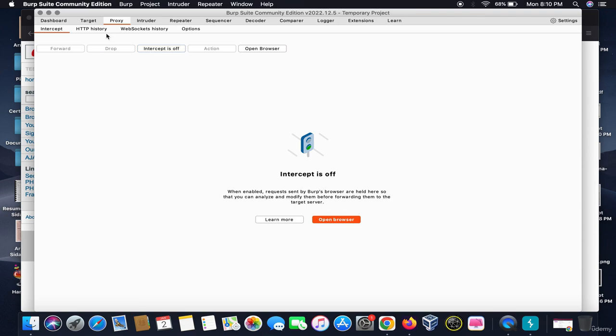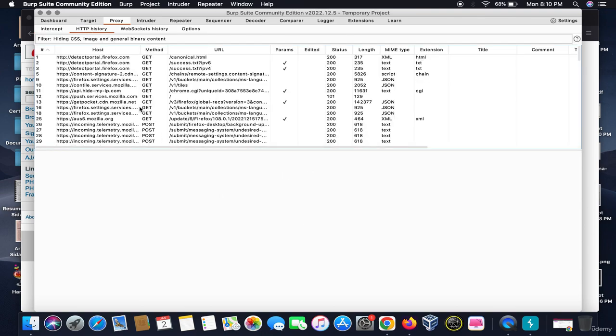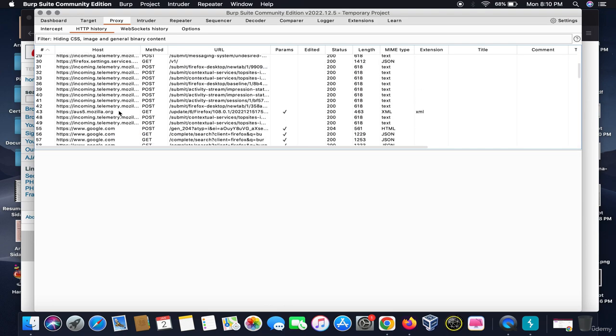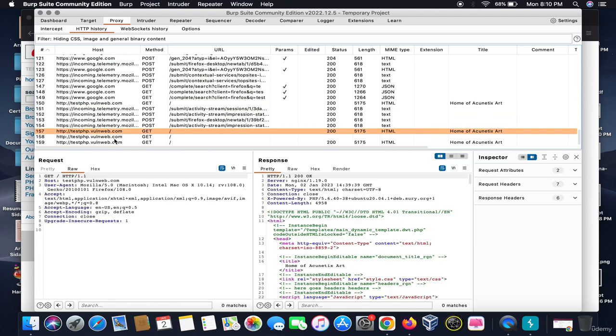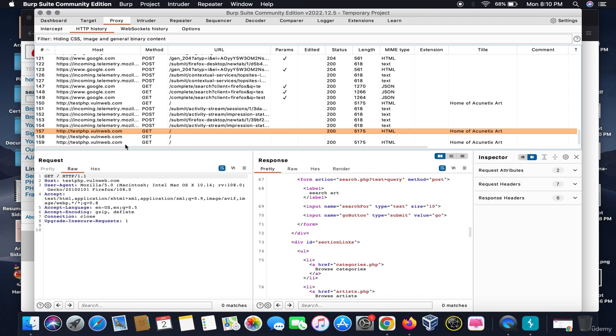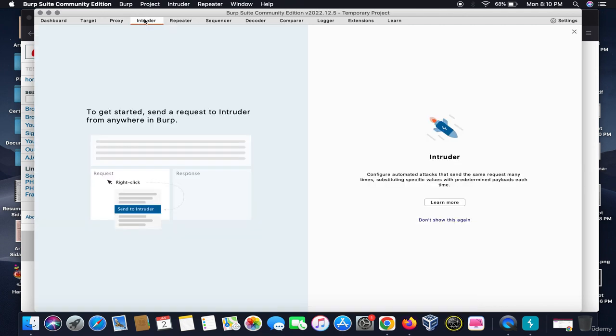And then it comes to the part of HTTP history. HTTP history basically provides you with all the details of the HTTP requests which passed from Burp to the web server. For example, I opened this website, testphp.vulnweb.com. So see, it has all the traffic of it. If I would have performed some functions on it, it would have logged all the HTTP requests on it.